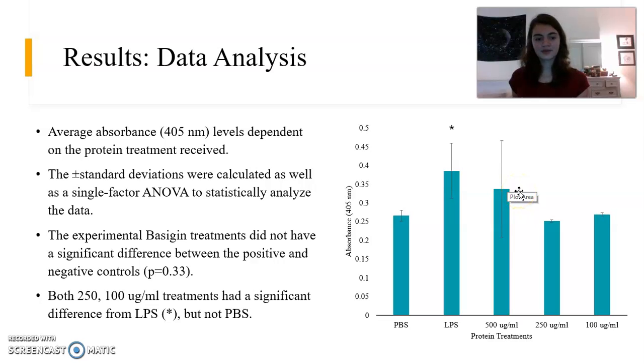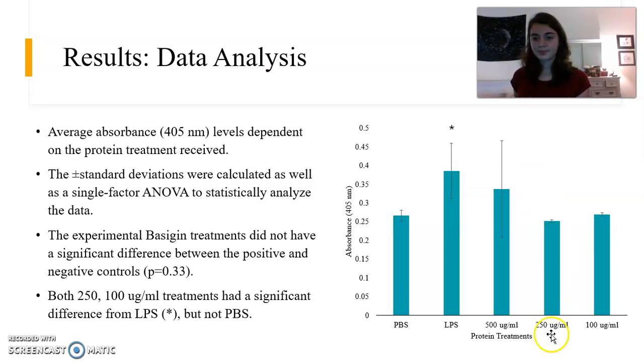The negative control was expressed using PBS, and the positive control was expressed using LPS. There was no significant difference in IL-6 expression between the protein treatments, with a p-value of 0.33, which is higher than the alpha value of 0.05.